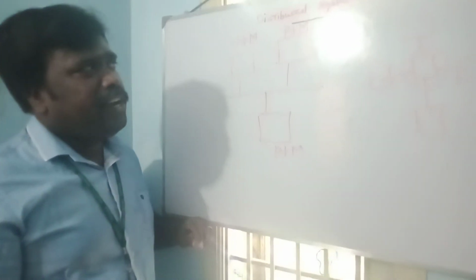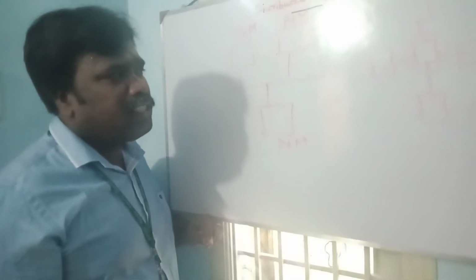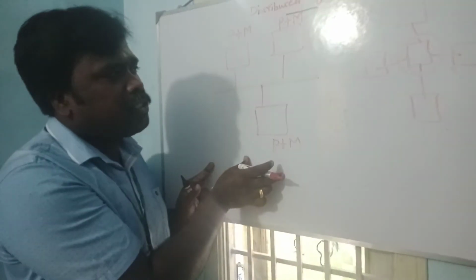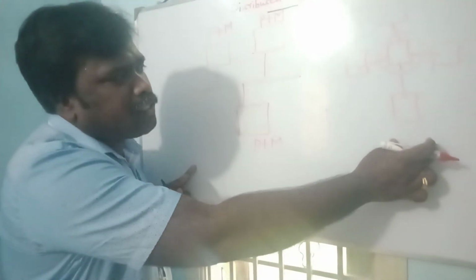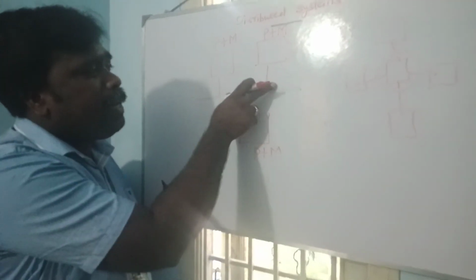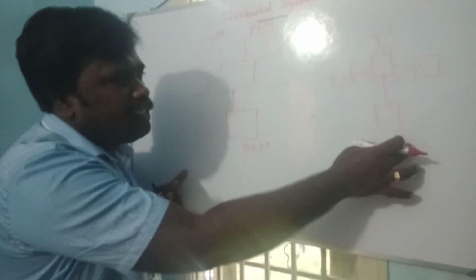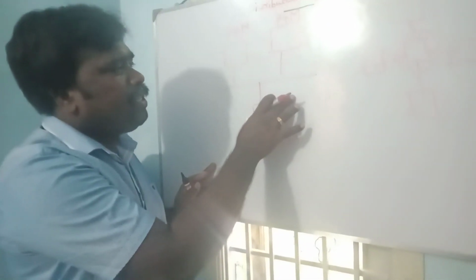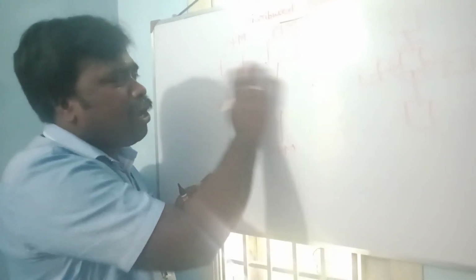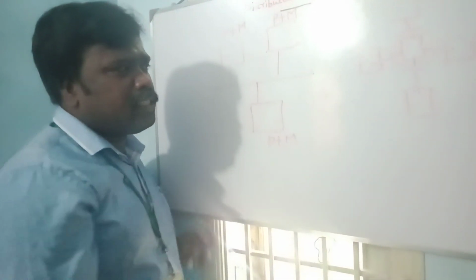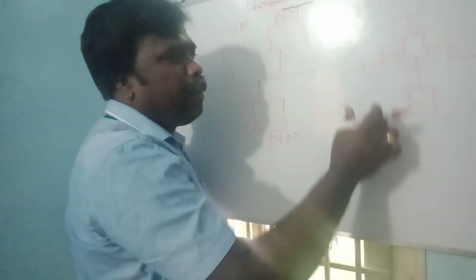I will tell you the difference between distributed and centralized systems. The very first point is that a distributed system is a collection of autonomous computers, but a centralized system is a collection of non-autonomous computers. The second difference is that a distributed system has multiple points of control, but a centralized system has a single point of control. The third difference is that in a distributed system the processor and memory cannot be shared because every node has its own processor and memory, but in a centralized system the processor and memory can be shared among all the systems.